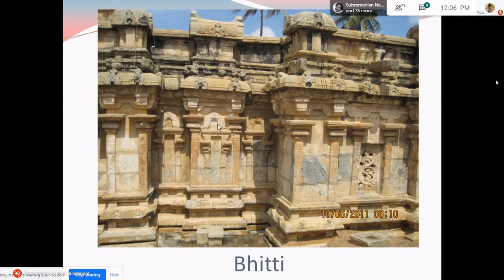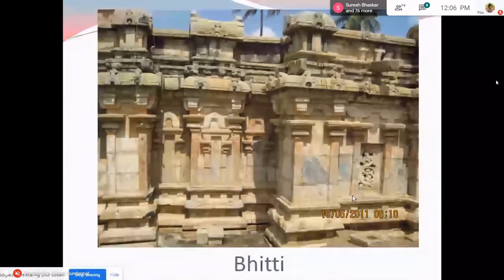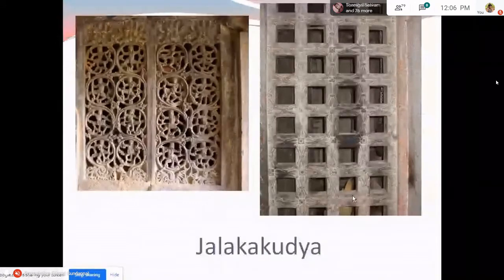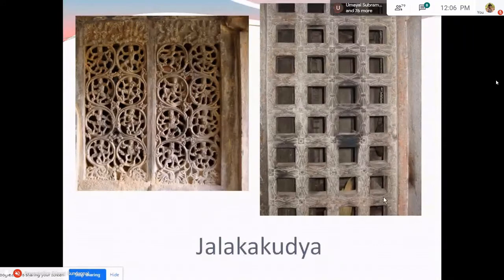So on this you can see a Torana here, you have Bhittipadas here, you have a Jalavatayana here. So these are all the decorative things which you can use or implement on the wall. Now coming to the kinds of walls. In the construction of walls, there are three major kinds of walls mentioned in the texts. One is called the Phalaka Kudya, another is called the Jalaka Kudya, and the third one is the Mrinmaya Kudya.